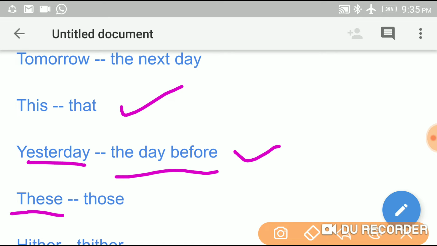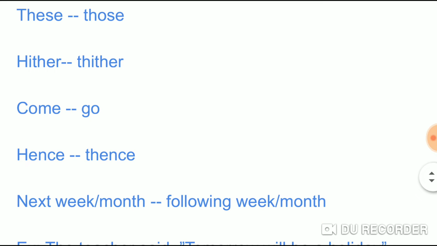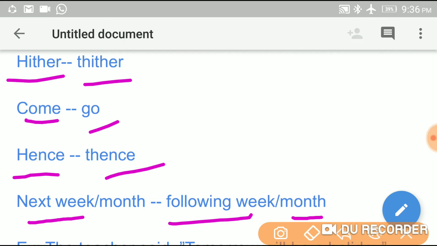These changes into those. In the same manner, hither changes into thither. Come changes into go. Hence changes into thence. The next week or next month changes into following week or following month.